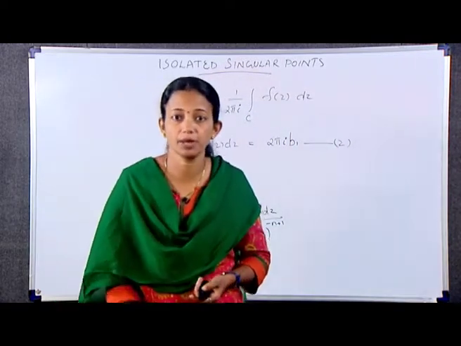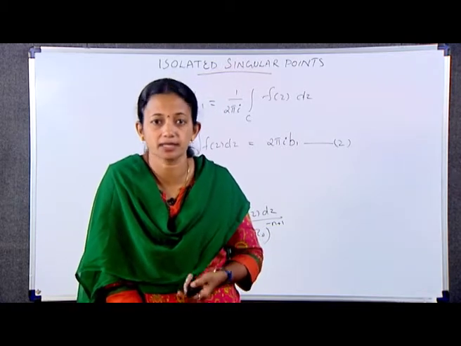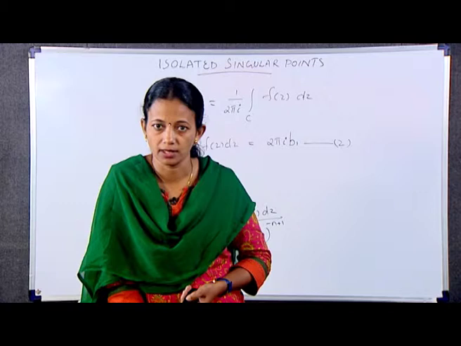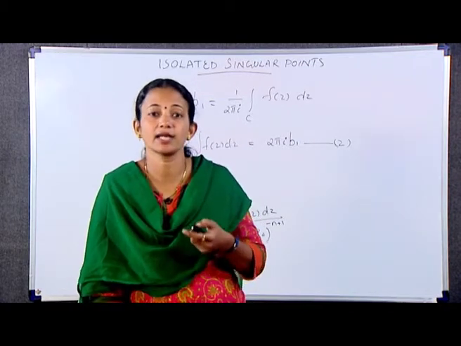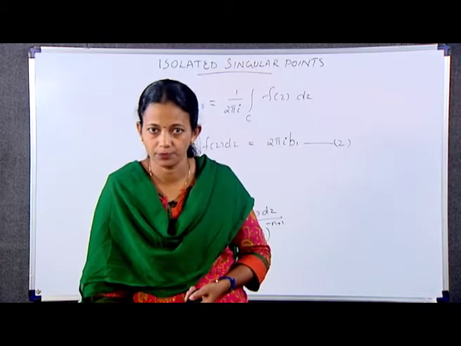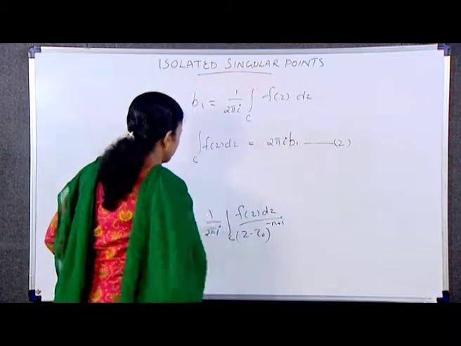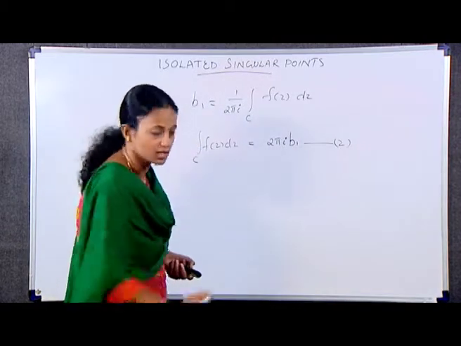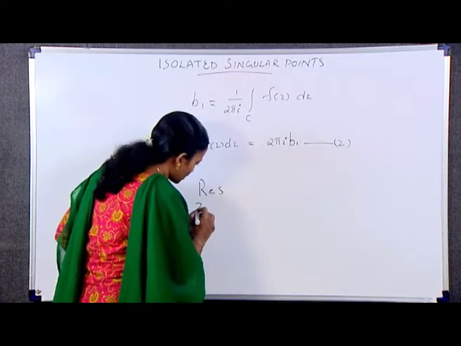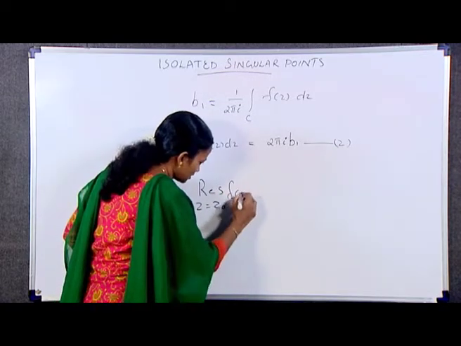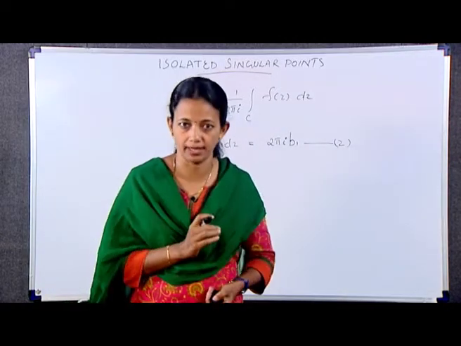The complex number b1, which is the coefficient of 1 by (z minus z naught) in expansion 1, is called the residue of f at the isolated singular point z naught. We shall often use the notation residue, RES, z is equal to z naught f(z), to denote the residue b1.